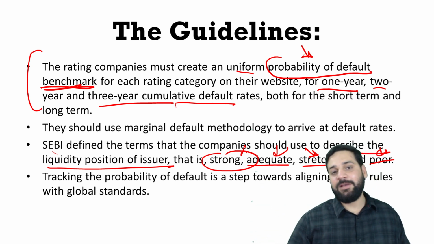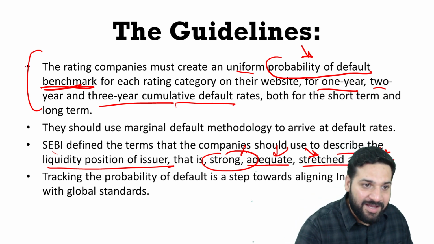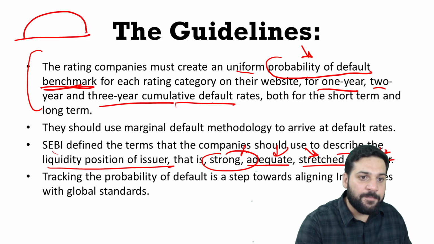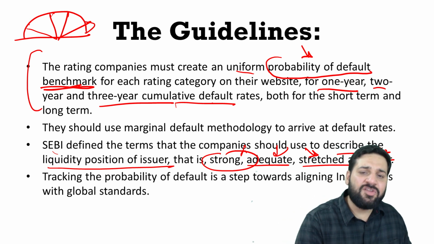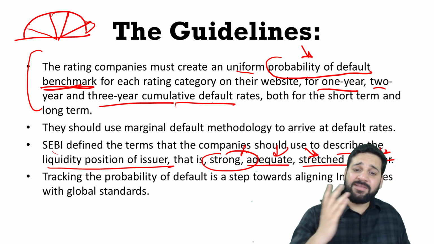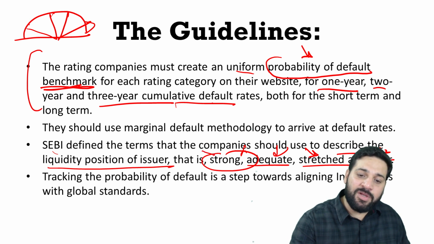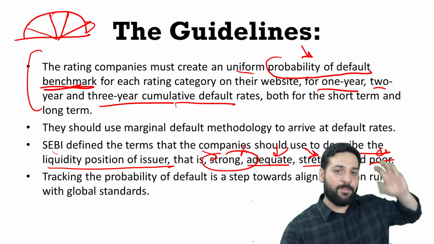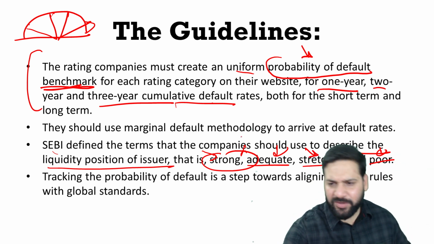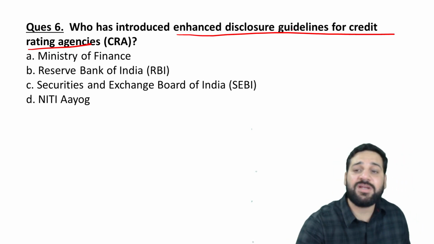So that's really, really important. Suppose whenever you buy a mutual fund, please give it a close look. There is a riskometer there. It is clearly given that this particular fund is highly risky, this is moderately risky. A similar kind of meter would be provided in the future. So it will be mentioned whether the liquidity position of the issuer of this particular bond is strong, adequate, stretched or poor. So really important, right?